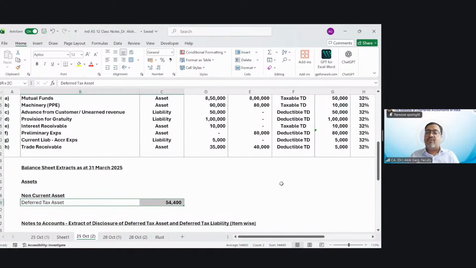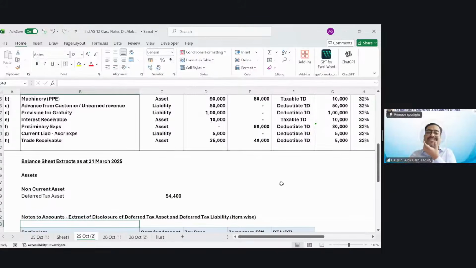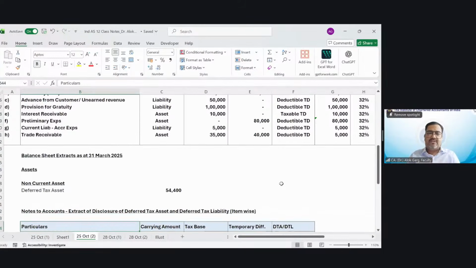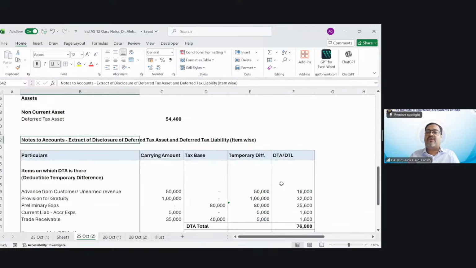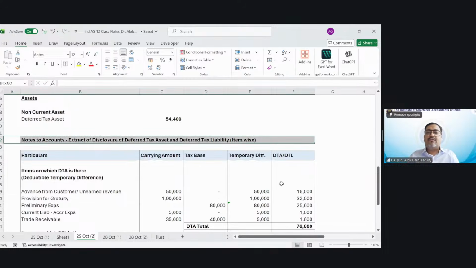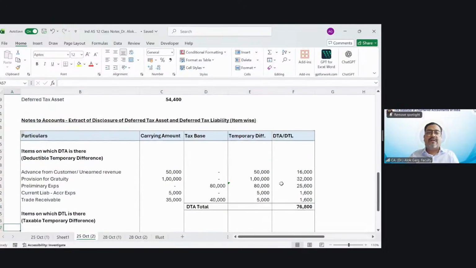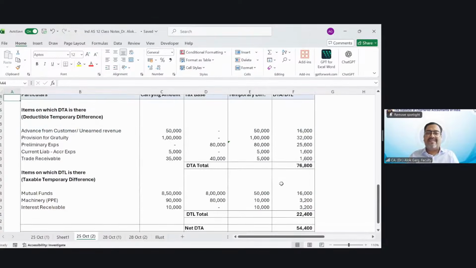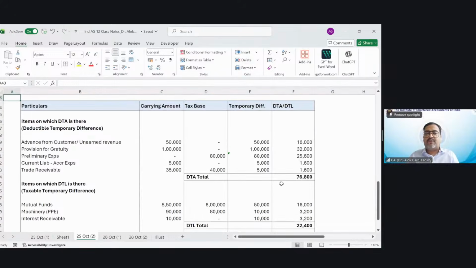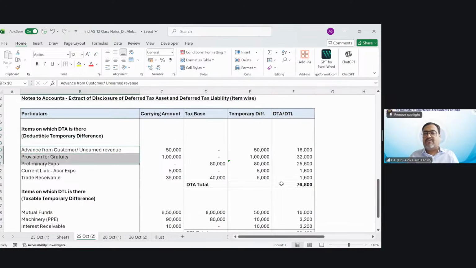And my dear friends, in the notes to accounts, you have to disclose this DTA and DTL item wise. So notes to accounts, extract of disclosure of DTA and DTL. What are you required to disclose in the notes to accounts? Items on which DTA is there, deductible temporary differences. You have to put all the items. What is the carrying amount? What is the tax base, temporary differences, and whether DTA or DTL.